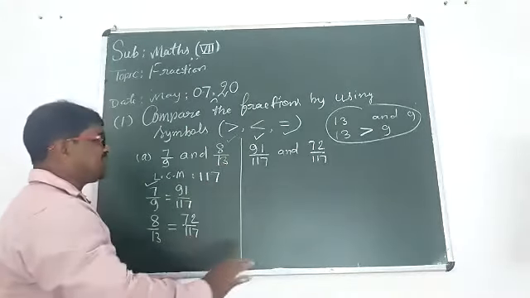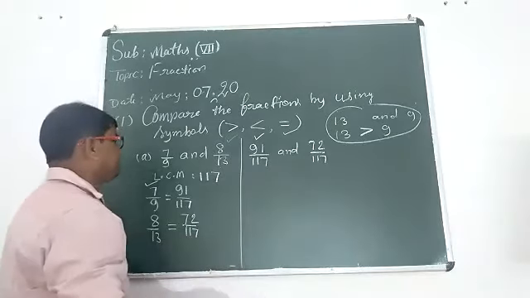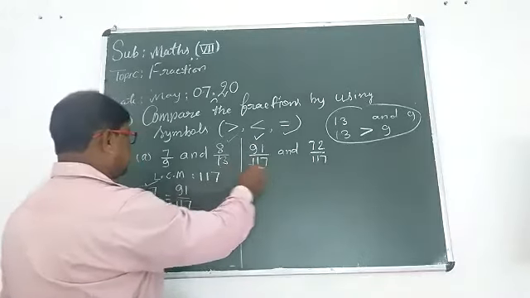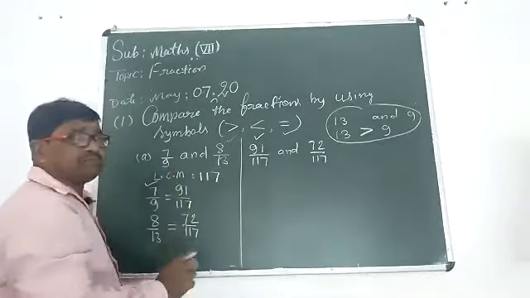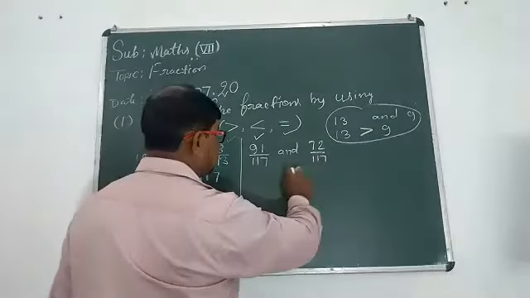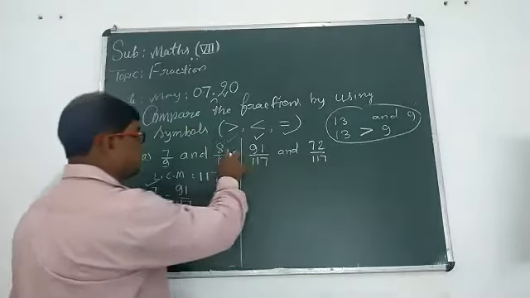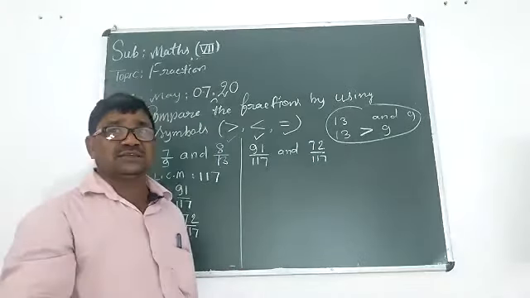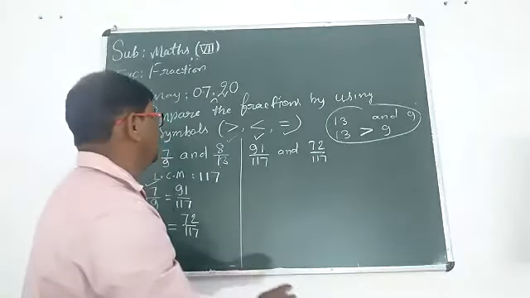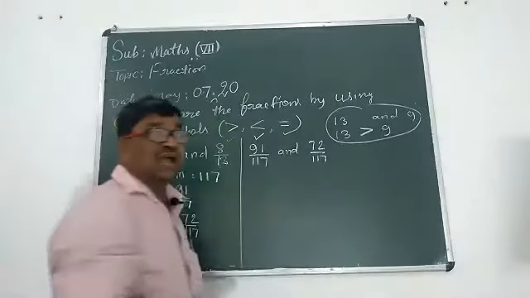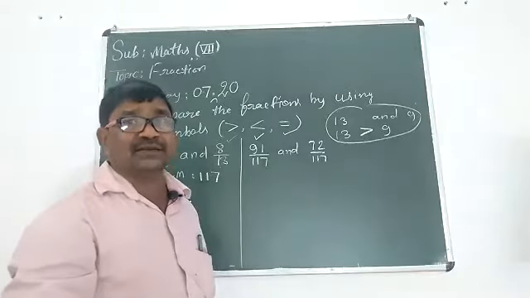Listen again, student, and confirm yourself. 91 upon 117 is equivalent to 7 upon 9. 72 upon 117 is equivalent to 8 upon 13. Now these two fractions have equal denominators.